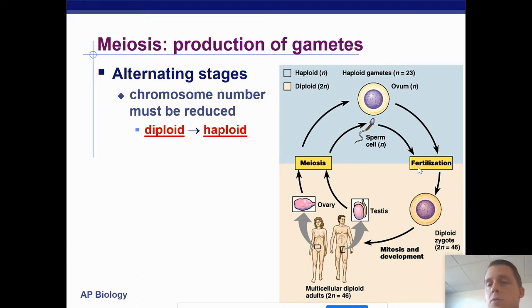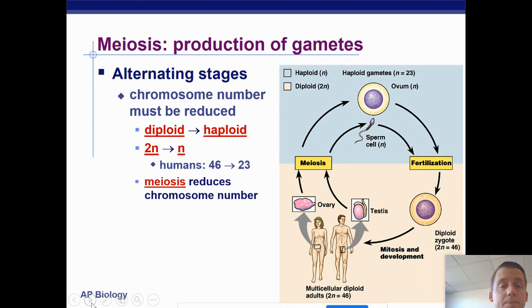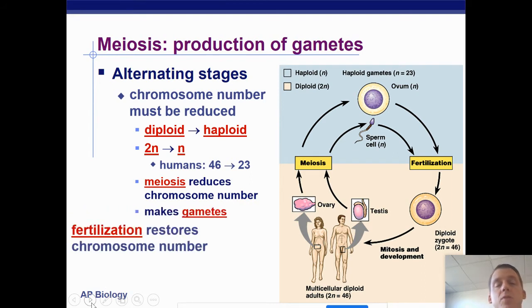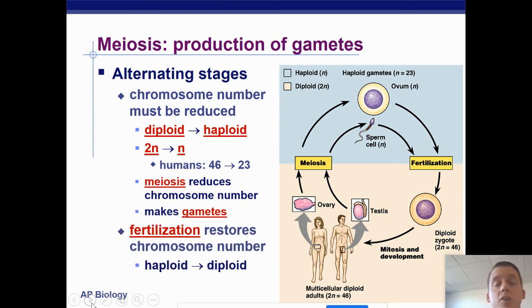At some point in the future, a sperm cell may fertilize an egg cell, doubling the chromosome number back to 46. Here is our diploid zygote. The diploid zygote is going to grow and develop into an adult one day, and the entire process is going to happen again. So we have to have meiosis to allow this process to continue. So taking the chromosome number from 46 to 23, meiosis reduces the chromosome number to make gametes, and fertilization restores the chromosome number.